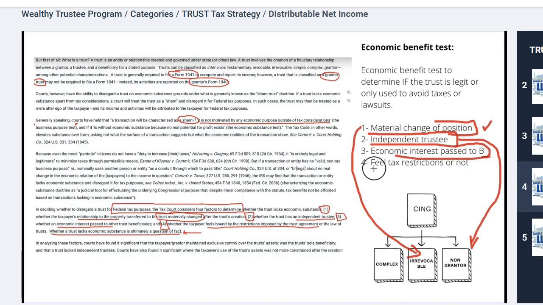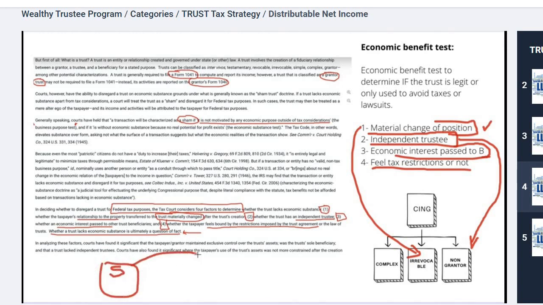And finally, does the taxpayer, so you, when you convey the property or sell it, face any tax restrictions? And the answer is yes, because now you're governed by a whole separate set of tax codes that are relevant to your trust that are different from you. In the case of a simple trust, a person can create the trust; they are the grantor, they are the trustee, and they are the beneficiary.